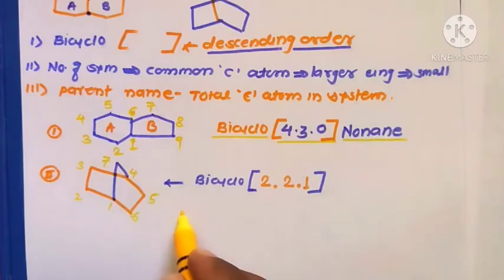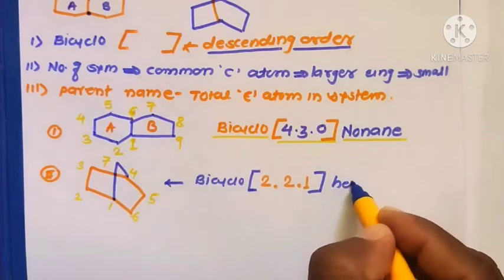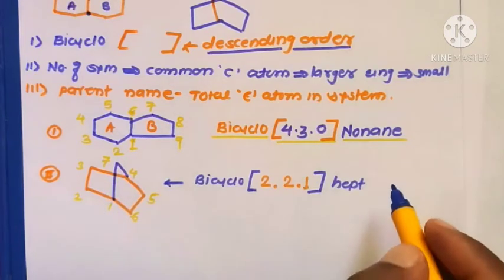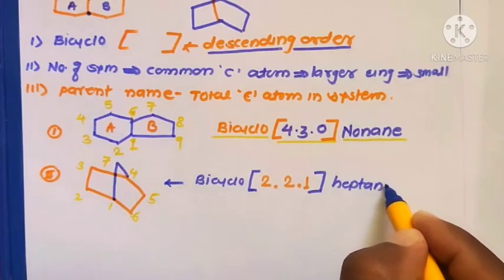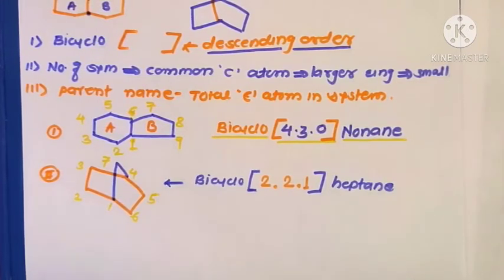The root name hept indicates 7 carbon atoms, and these are saturated single-bonded molecules. Therefore you can end with ane. The name of this molecule is heptane.